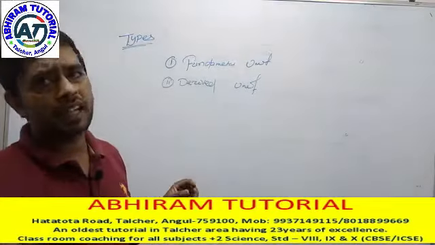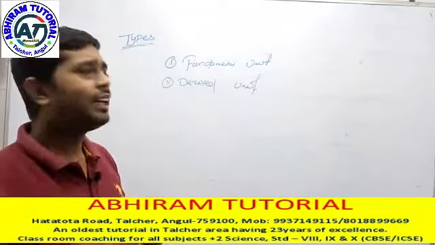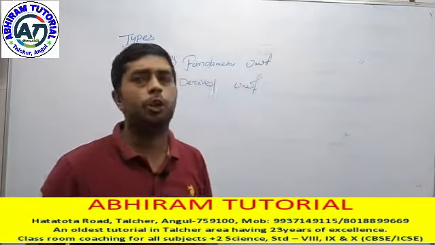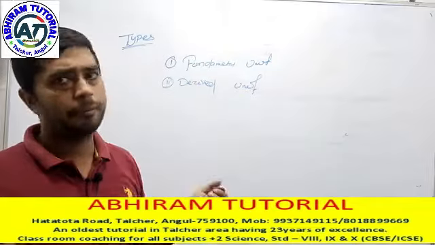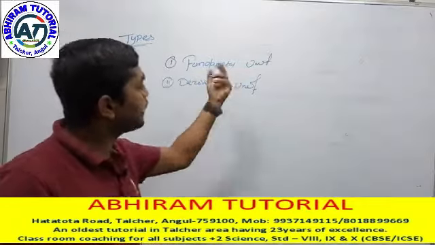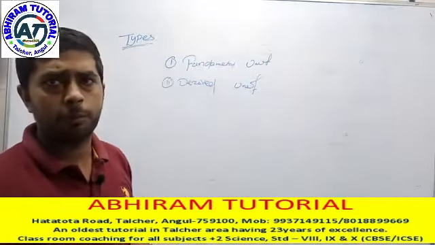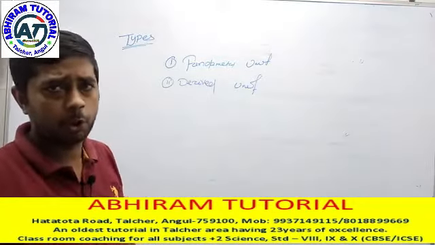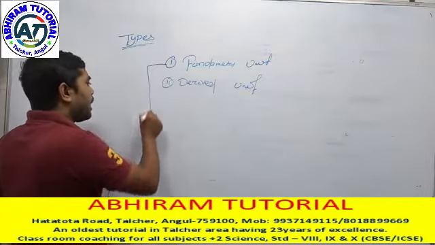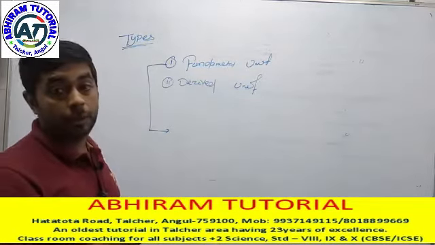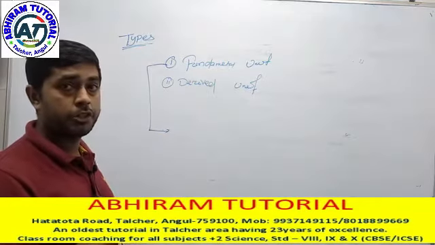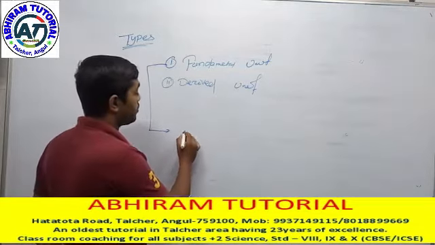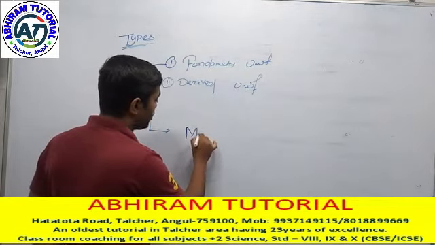The same applies to unit as in the case of quantity. The unit which can be expressed by itself is called a fundamental unit, like your father, as in my example. A derived unit cannot be expressed by itself, but it can be expressed with the help of the fundamental units. Yes or no? You should remember there are 7 fundamental units we use in our physics. How many fundamental units are there? 7. The first one is your mass; the quantity is your mass.